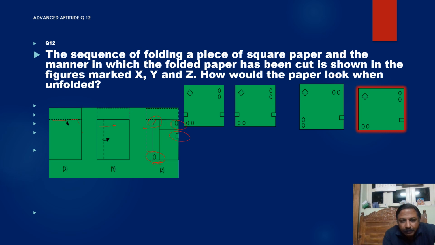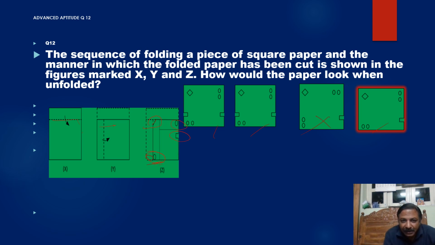When you open it, here we have to get one parallelly like this because it is open. So first option, second option, third option is wrong, fourth option there is a chance. Second, here there is a cut, so you must get that cut.